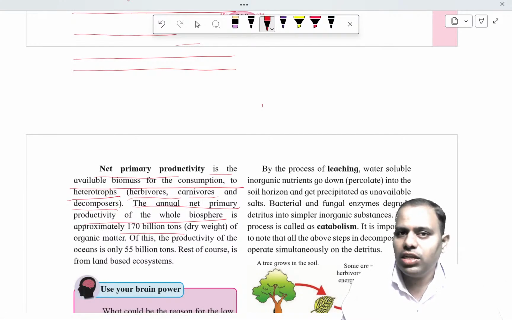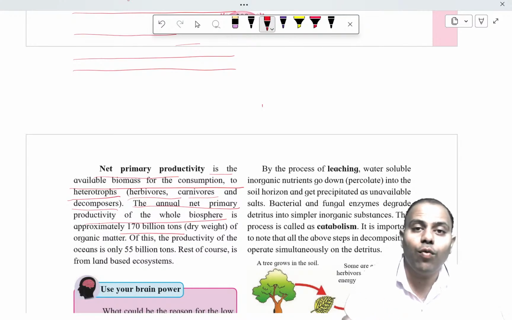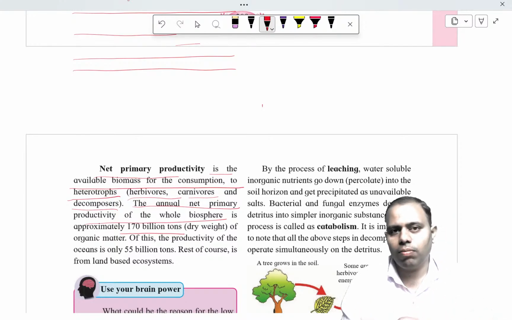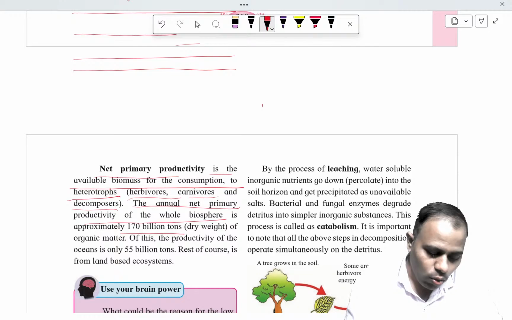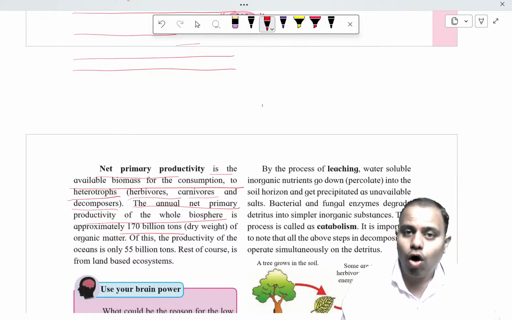Dry weight means the weight taken after removing water from the mass of the organisms. So it is about 170 billion tons of organic matter.